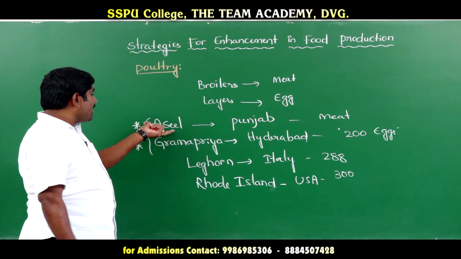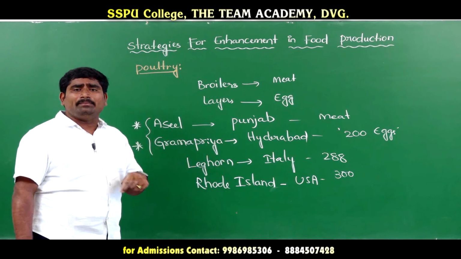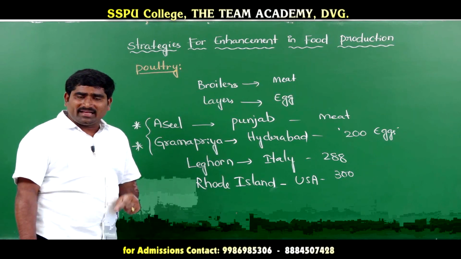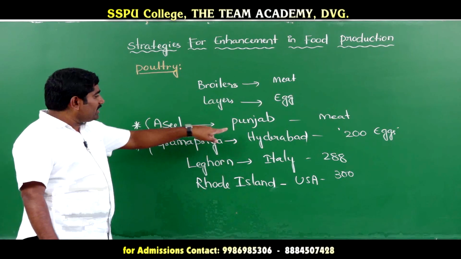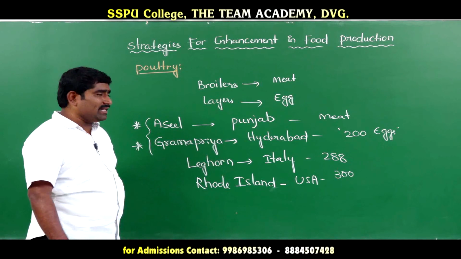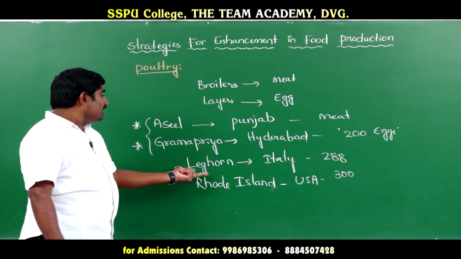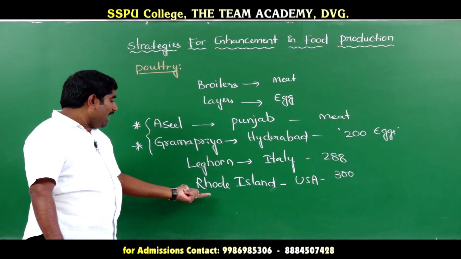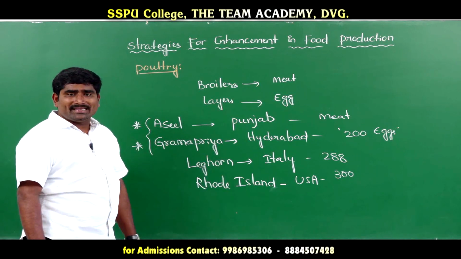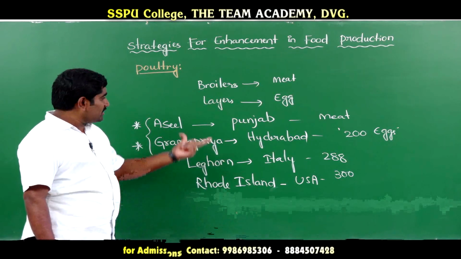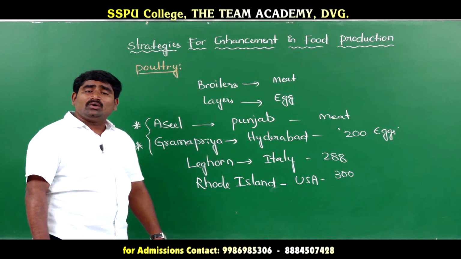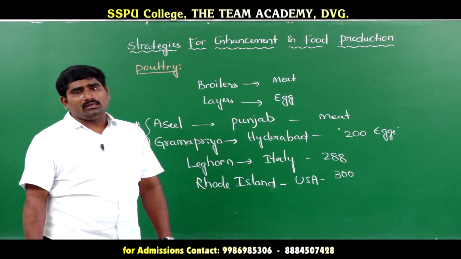So Gramapriya and Asil, these two are our country breeds. One is developed in Punjab, another one is developed in Hyderabad. And exotic breeds here, Leghorn is from Italy and Rhode Island is from USA. These two are exotic varieties of poultry breeds.